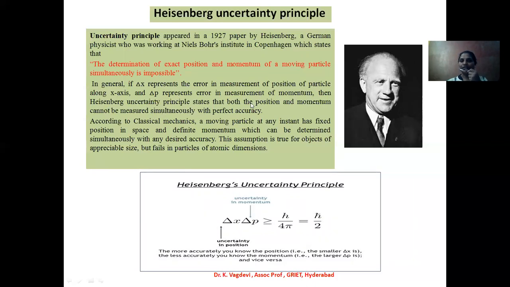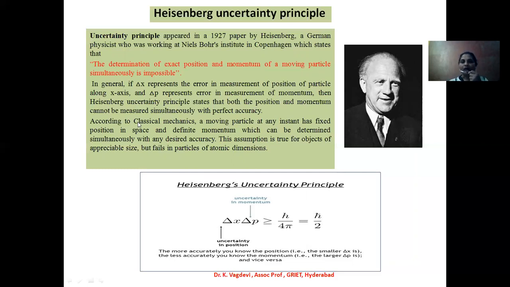If position is known, there is a discrepancy in finding the momentum for a fast moving particle. Similarly, if momentum is known, then we can't locate the position of the particle.